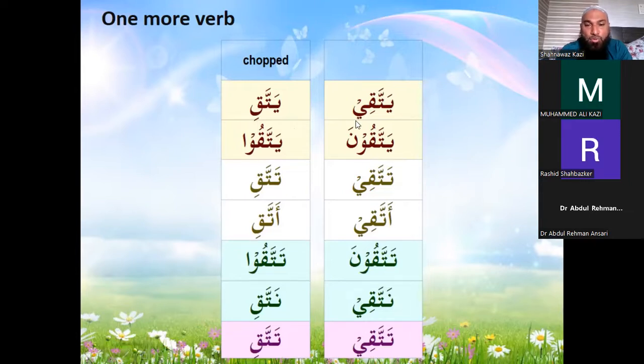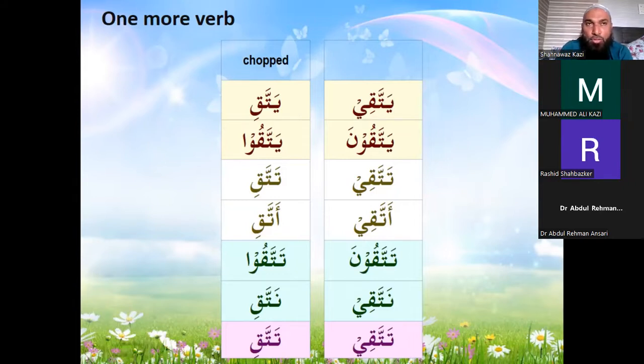So when we are pronouncing, and that is why tajweed is important, the first will be pronounced as yattaqi with two harkat, and the second one, the chopped form, will be yattaqi. The first one is yattaqi because it's a ya madda. Ya madda is a ya sakin preceded by a kasra. So the sound will be two harkat and this will be just one harkat.